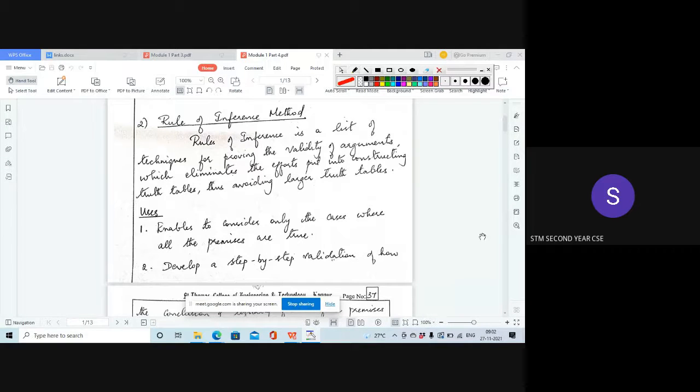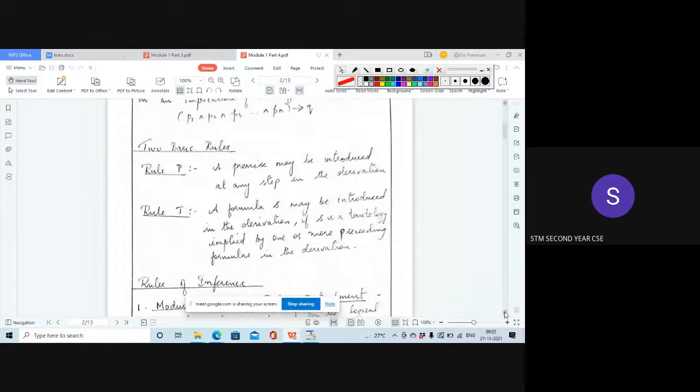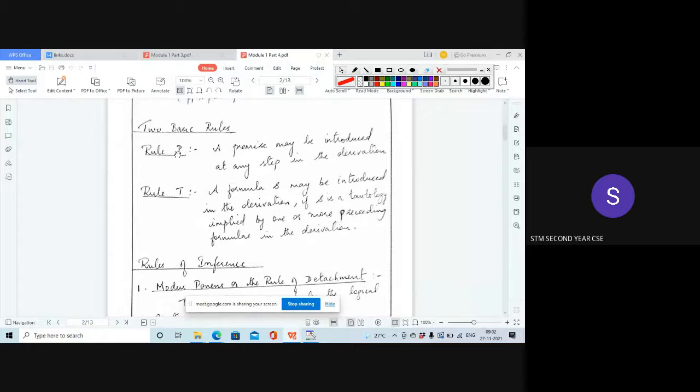Okay, so now let us see what those rules are. Here there are two basic rules, and based on these two basic rules, we will be proving whether the conjunction of the premises is true or not.